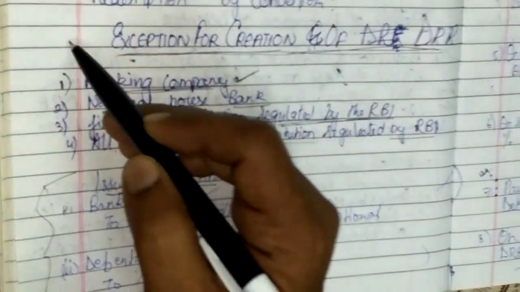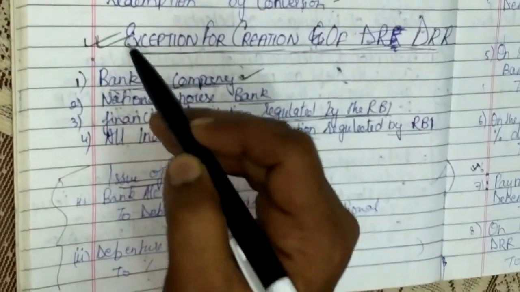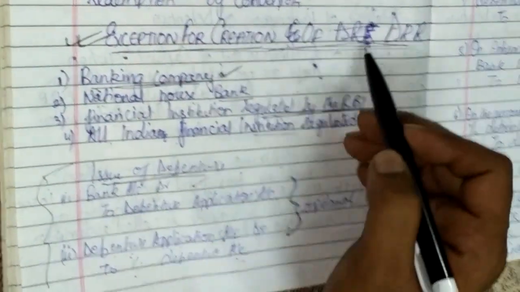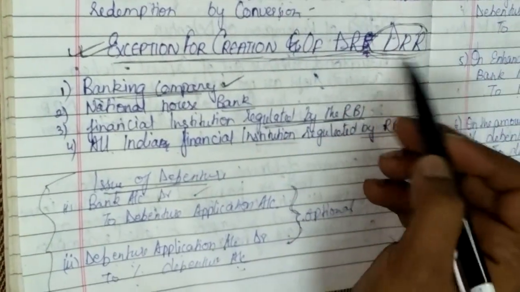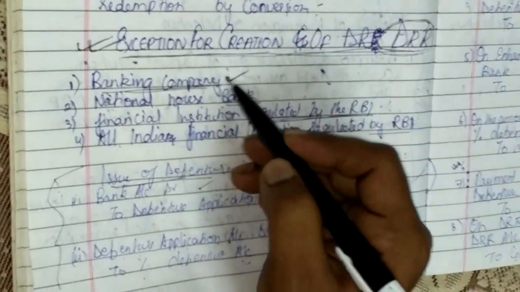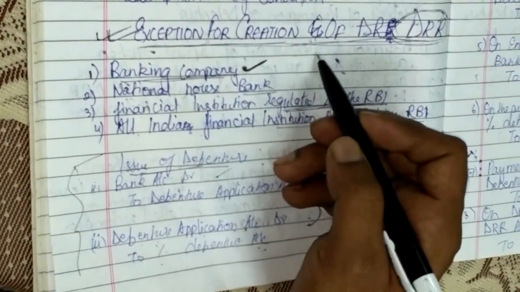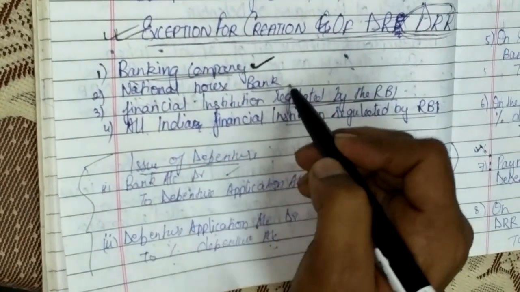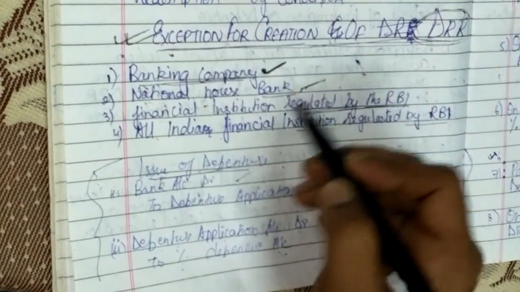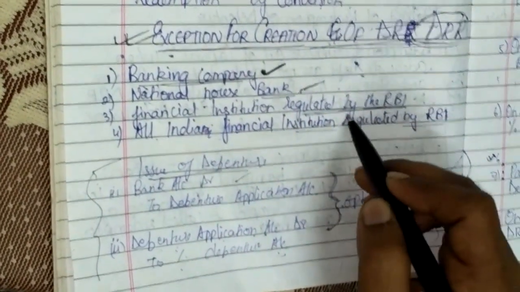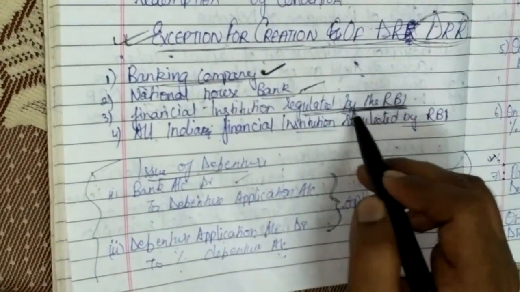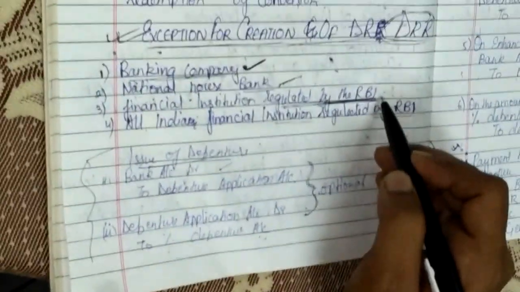Now these are the exceptions to redemption of debenture, where there is no need to create DRR. In this exception we cover banking companies. National Housing Bank is also a type of bank. Next, financial institutions regulated by the RBI, where the RBI regulation is followed by the company.